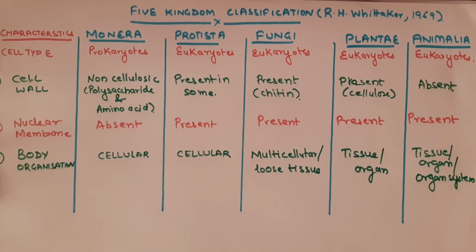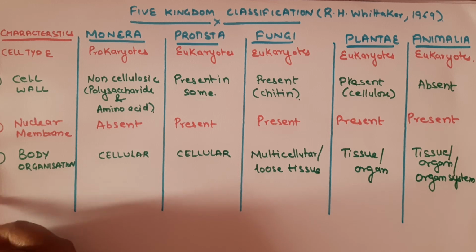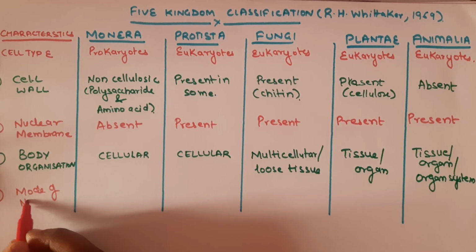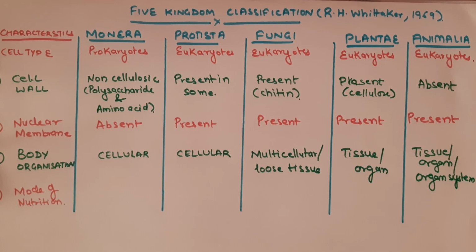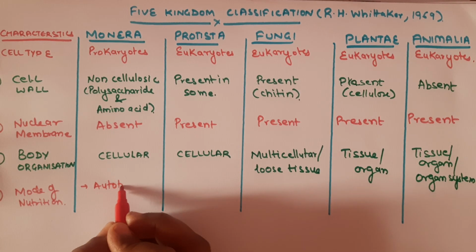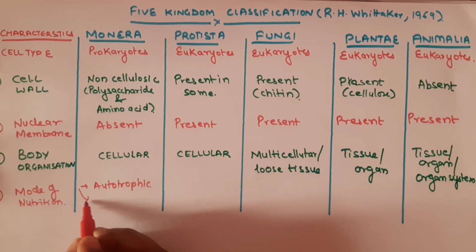I hope it is visible to you. And the last is the mode of nutrition. The kingdom Monera has the mode of nutrition autotrophic as well as heterotrophic.